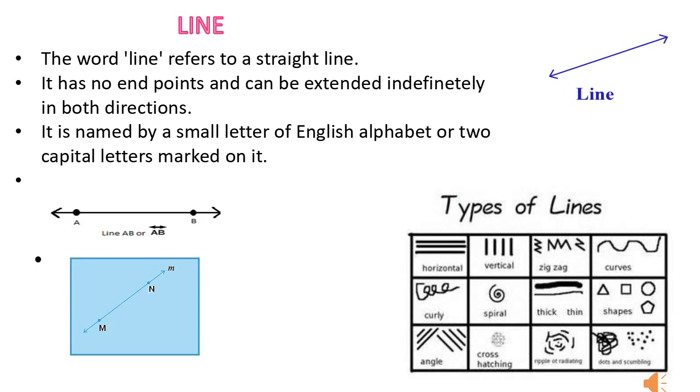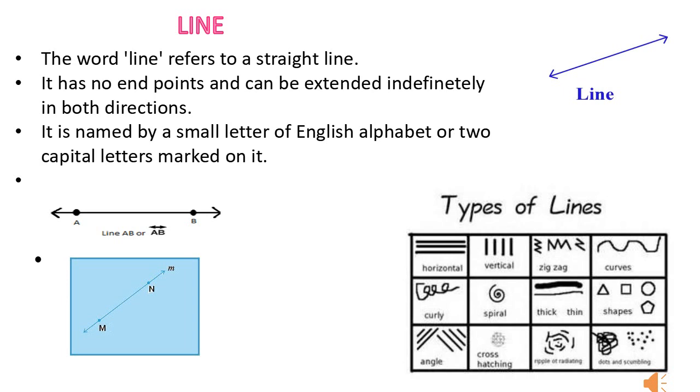Now, let's see what is a line. The word line refers to a straight line. You may have different types of lines, say horizontal, vertical, zigzag, curves, shapes. You may also have spiral, okay? But we are not talking about those lines.